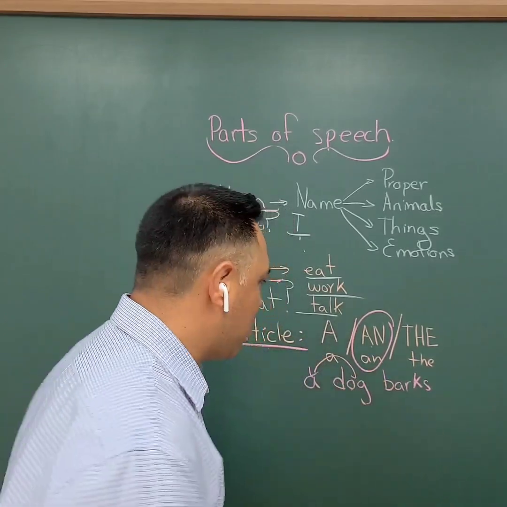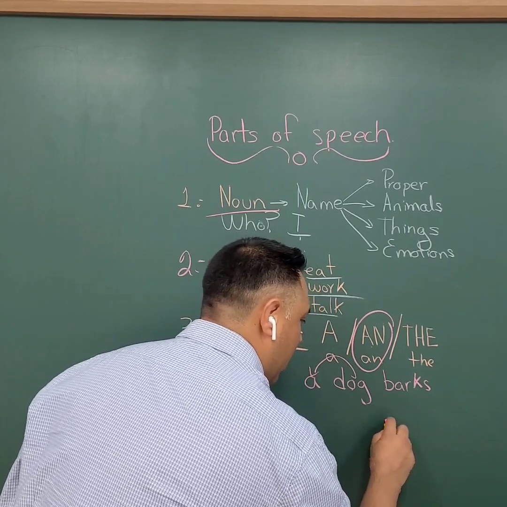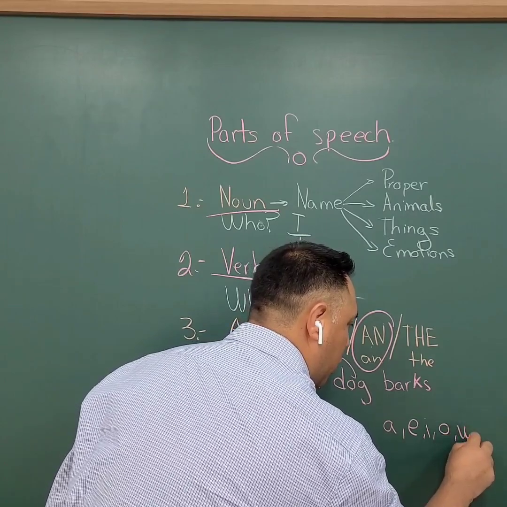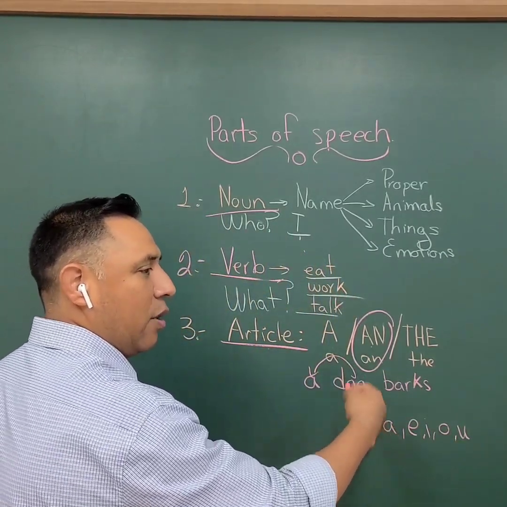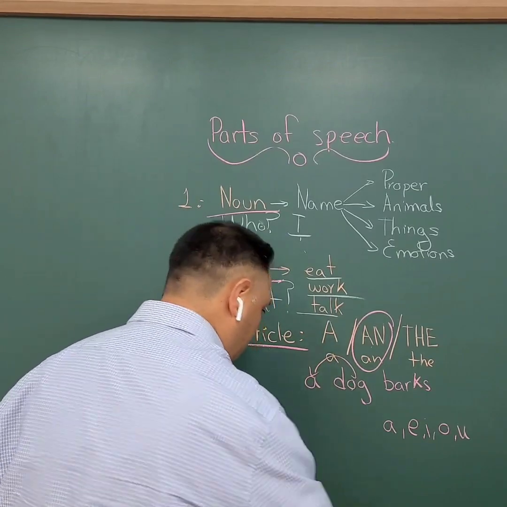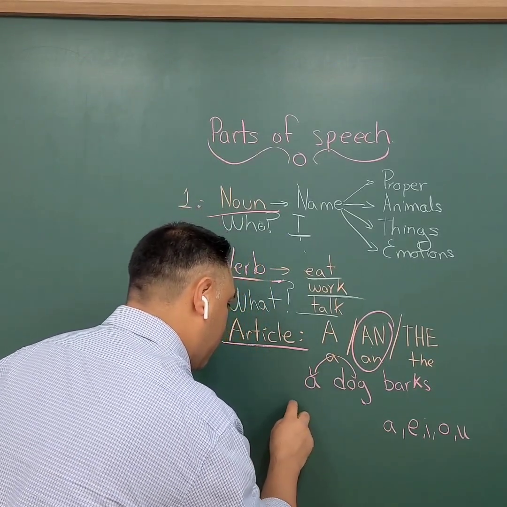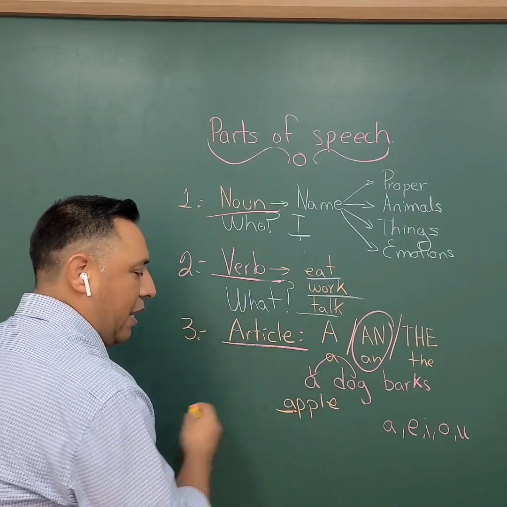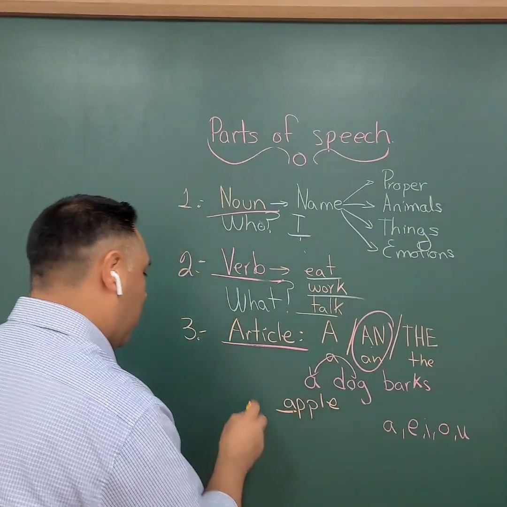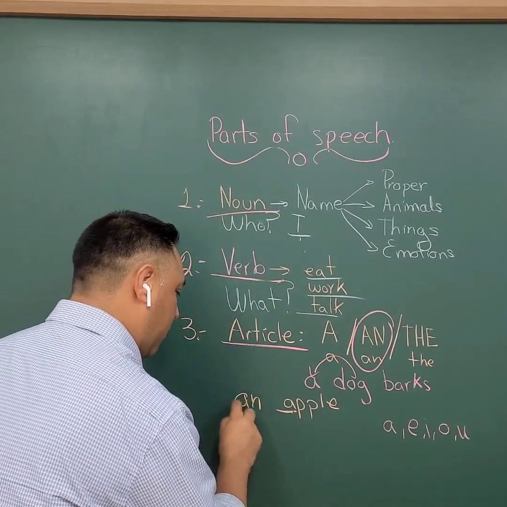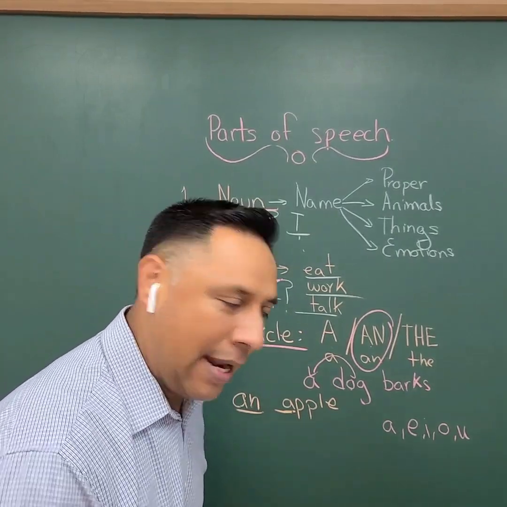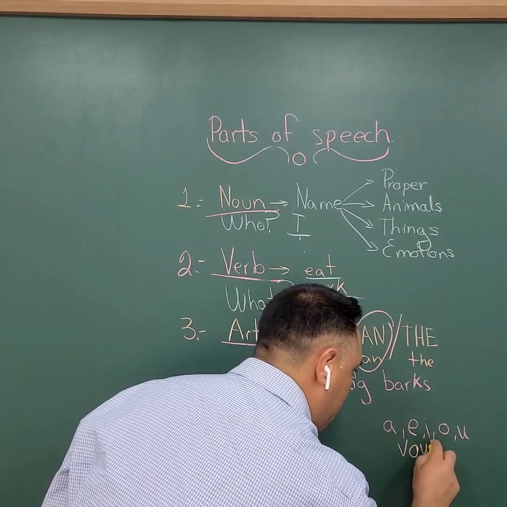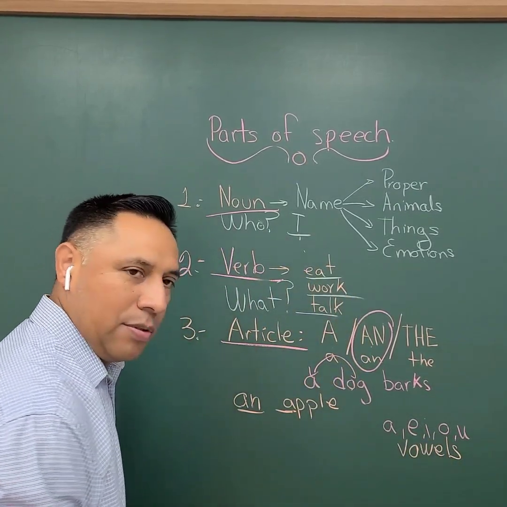Follow the sound, okay? So the rule is, if you have A, E, I, O, and U starting your next word, then you use an. So for example, I'm gonna say apple, which is the most common one. Because we have the A right here, which is called a vowel, we're going to use an. So an apple. An apple. We call them vowels, okay?